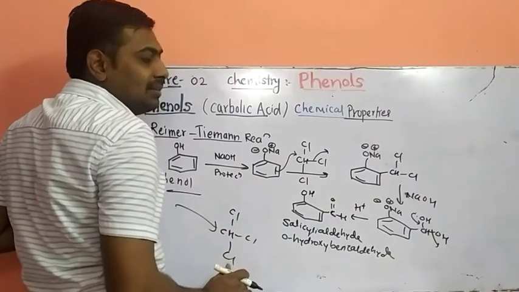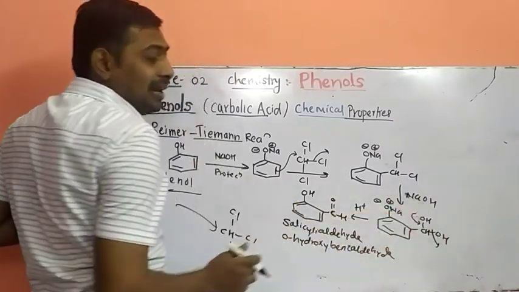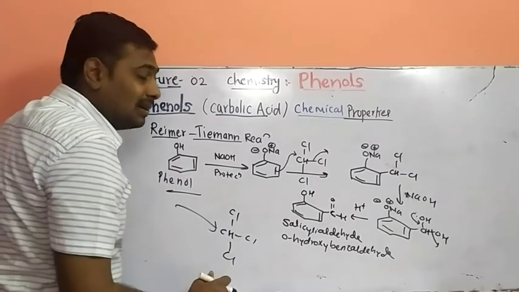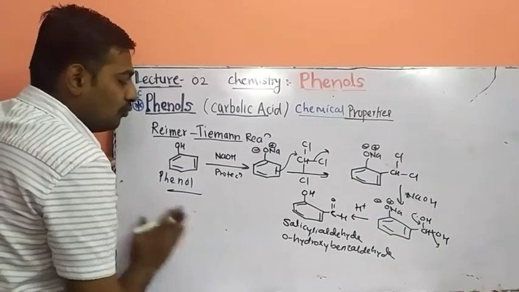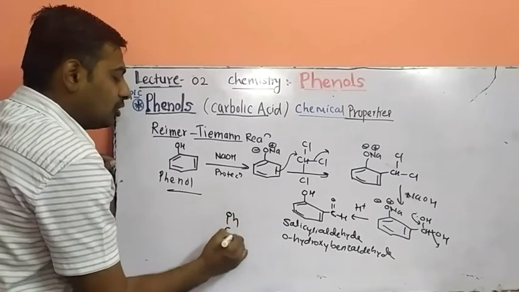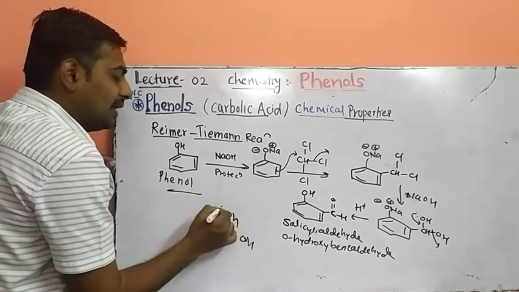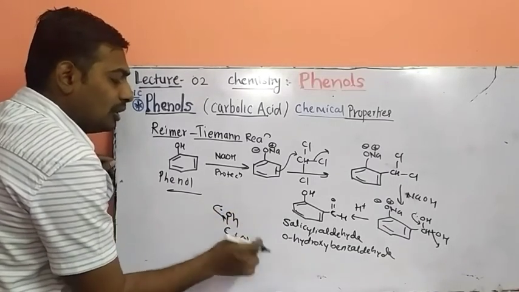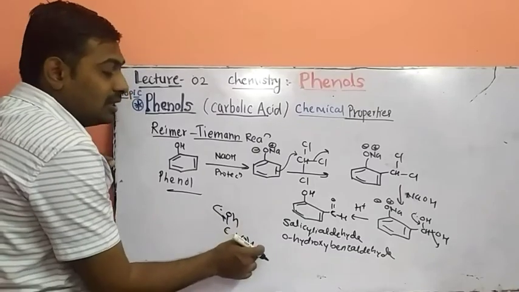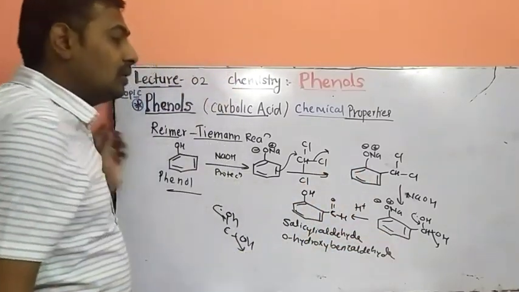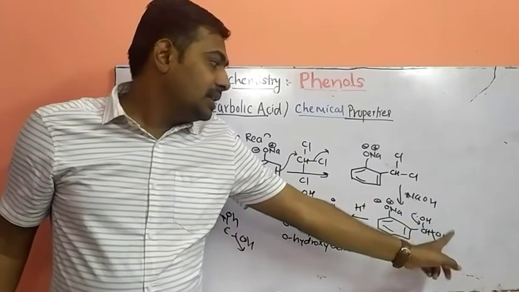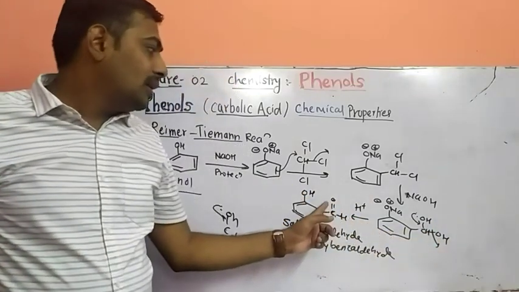But what happens in this chemistry? The 2OH, or geminal hydroxide compound, is unstable. When both OH groups are present on the same carbon atom, it decreases reactivity and a water molecule is eliminated. This H and OH will be removed from this compound to form a carbonyl compound.